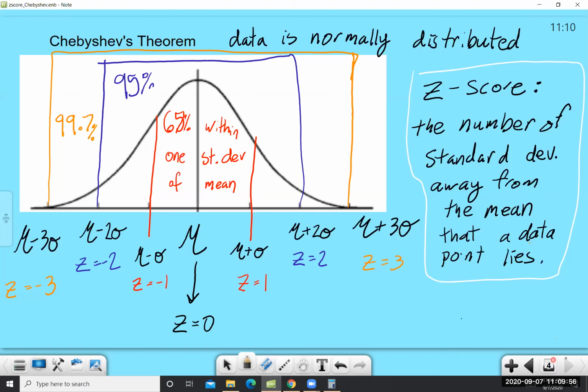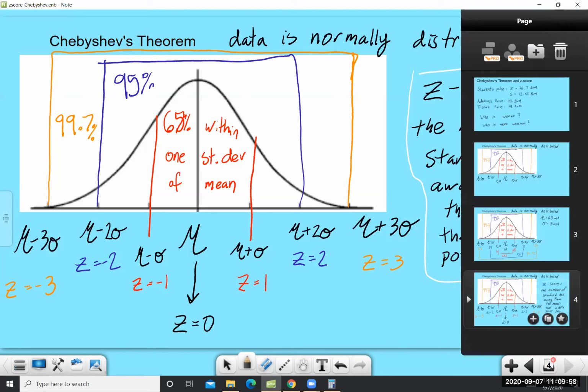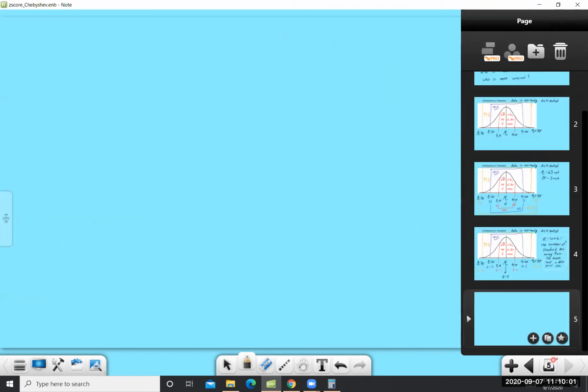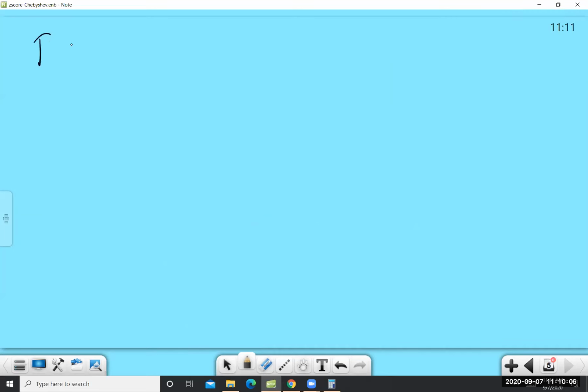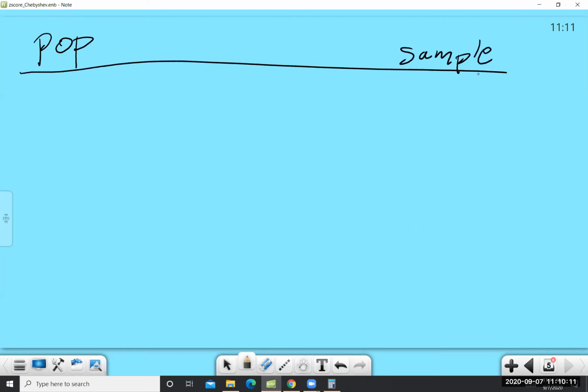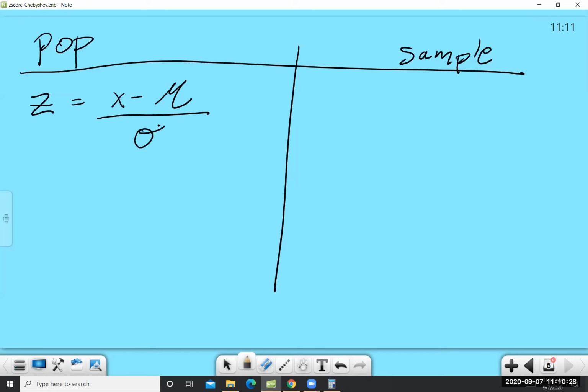Now, how do I find the z-score for a data value? Two formulas, one for population and one for sample. So for population, the z-score is x minus mu, the distance away that the point is from the mean, x minus mu, point minus the mean, all over sigma, because it's the number of standard deviations away.